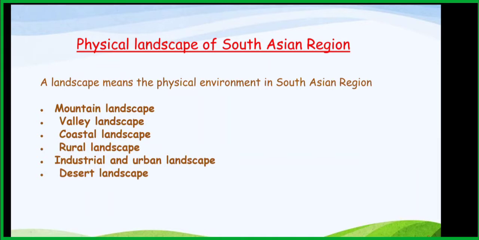what are the things that you can see in the environment? Climatic changes, very good. In terms of the shape of the land, it is hilly.